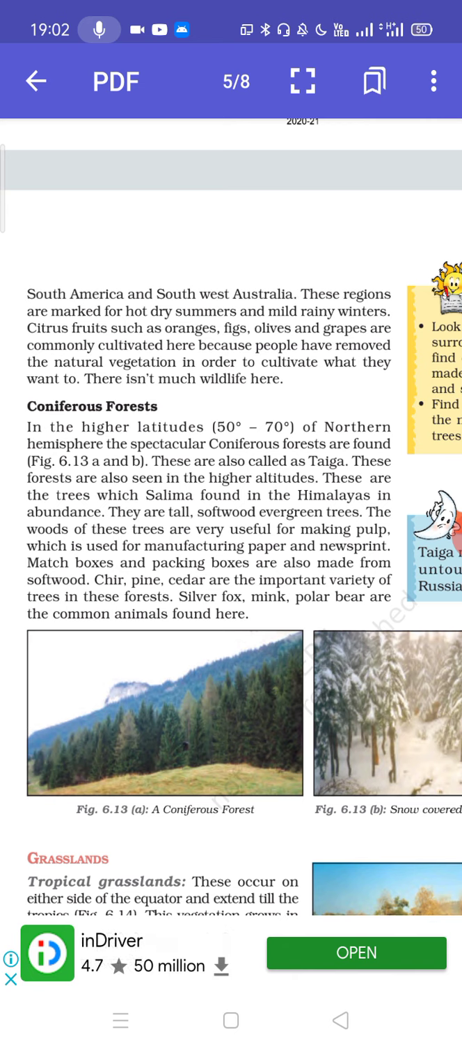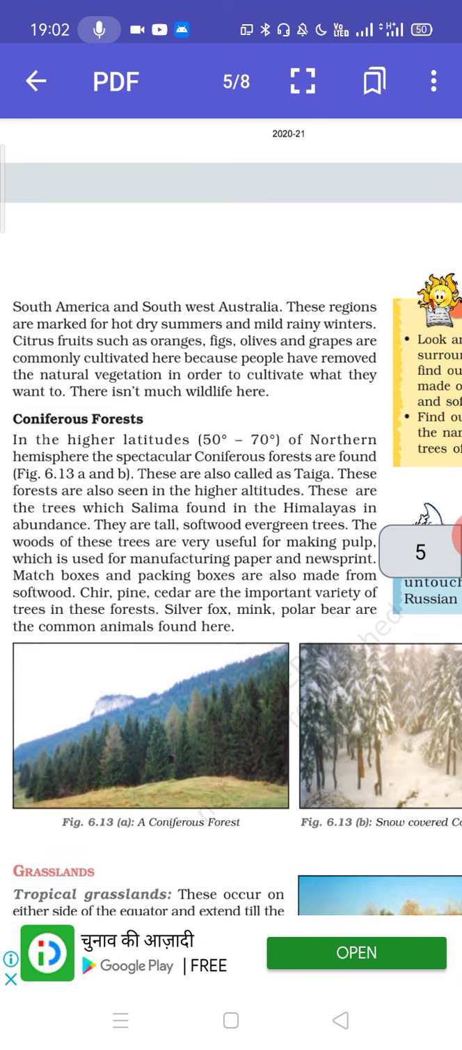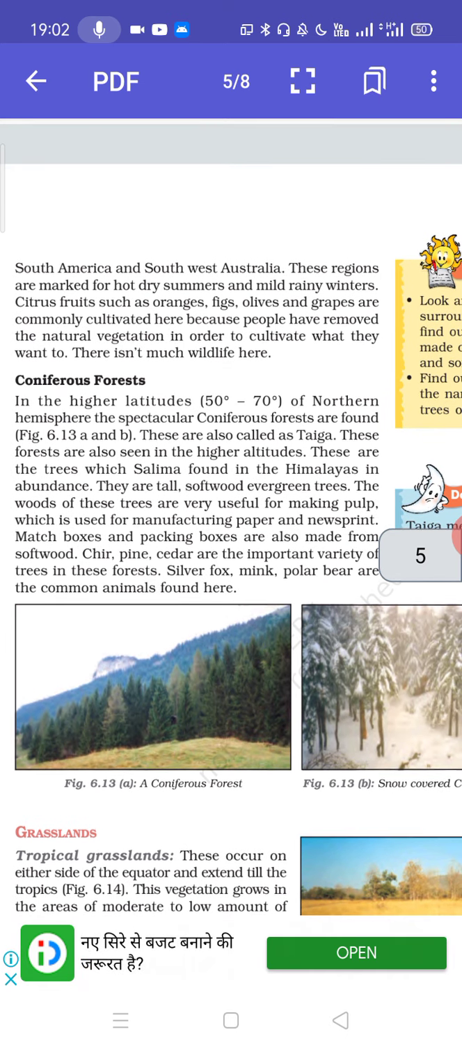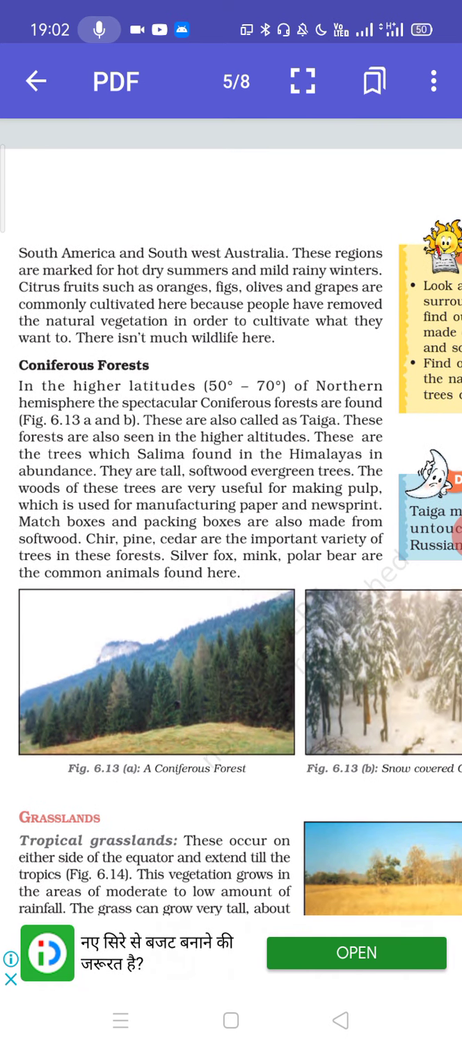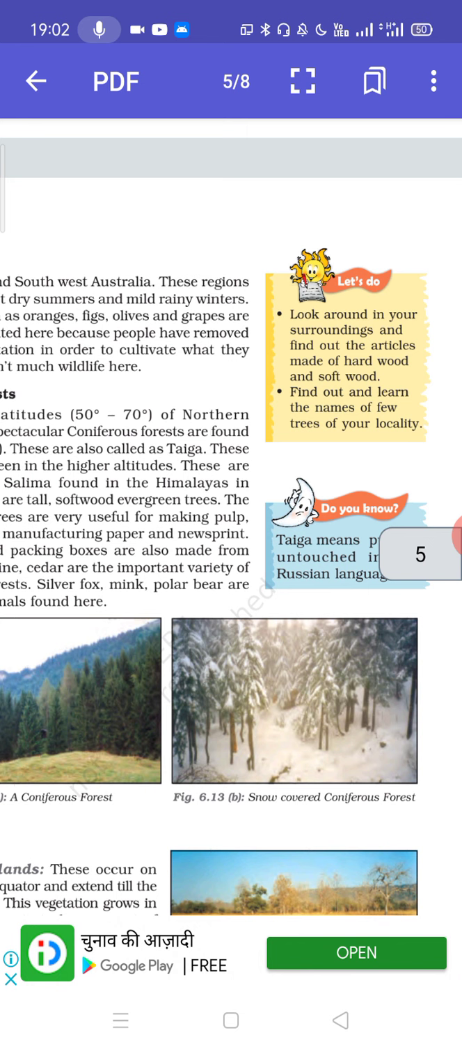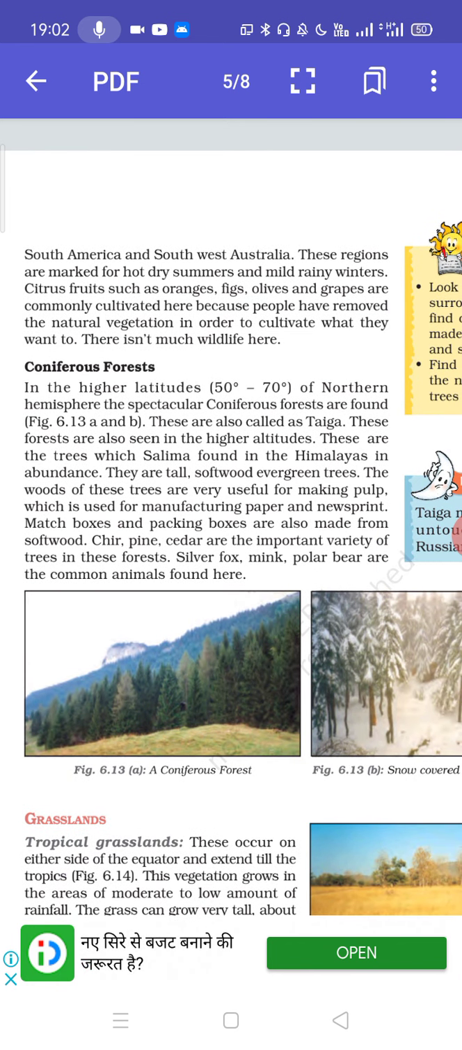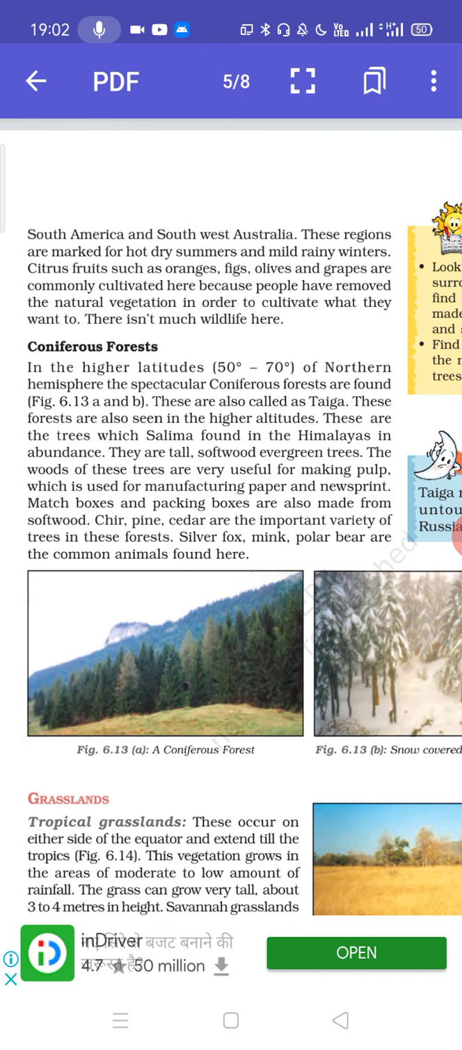In the higher latitudes, 50 to 70 degrees of the northern hemisphere, the spectacular coniferous forests are found. Figure 6.13, a coniferous forest. You can see it in the picture, A and B. These are also known as taiga. These forests are also seen in the higher altitudes. These are the trees which are found in the Himalayas in abundance. They are tall, softwood, evergreen trees.